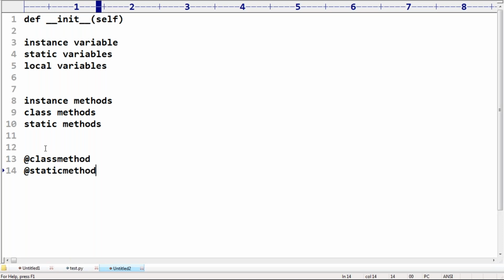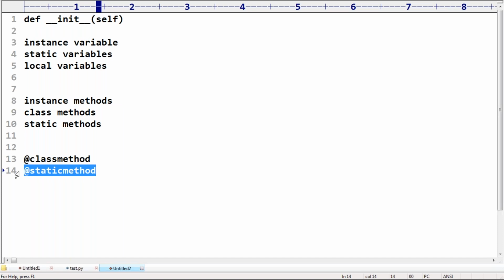Regarding static methods, you should be aware how many types of variables and methods there are. Yesterday we discussed that for an instance method a decorator is not required. If you take the first argument as self, it is by default considered an instance method. But for a class method, the @classmethod decorator is there. Next, for a static method, the @staticmethod decorator is there.